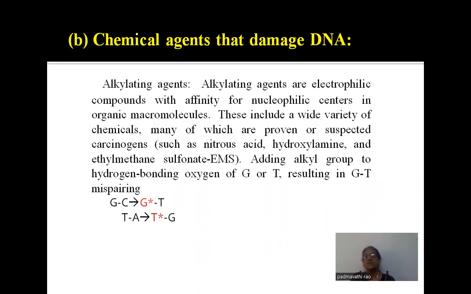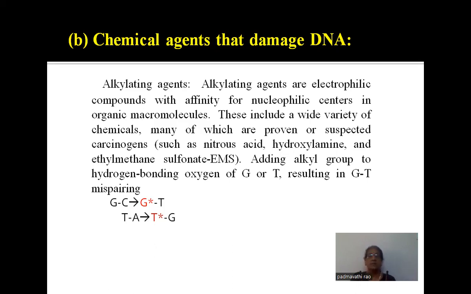Next, the chemical agents that damage the DNA. Generally, alkylating agents are electrophilic as well as nucleophilic. Nucleophilic means the nuclear material has a capacity to absorb these alkylating agents first. Nucleus means it is nothing but the chromosomes. So the chromosomes are first exposed to alkylating agents. Again, these alkylating agents release free radicals and they are responsible for the breaking of chromosomes at the chromosomal level or even at the nitrogen base level.